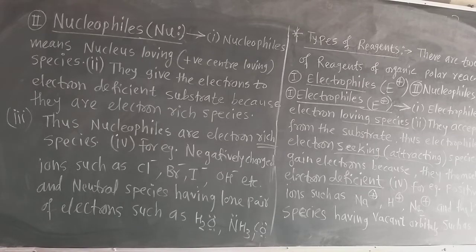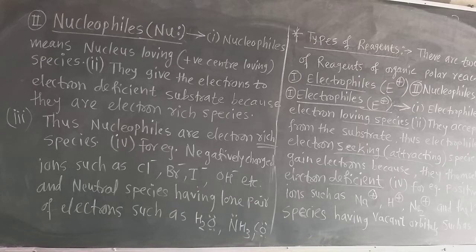Now let us learn about the nucleophile. Nucleophile means nucleus loving. Which charge is present on the nucleus in the atom? On nucleus there is positive charge, because in nucleus there are protons and electrons revolve around the nucleus in the orbit.